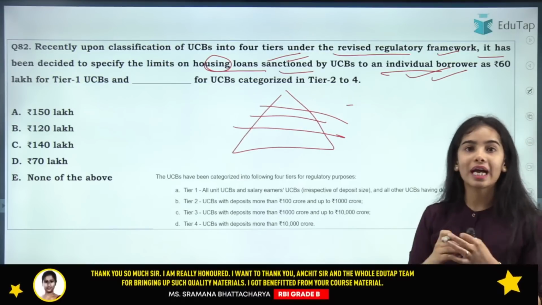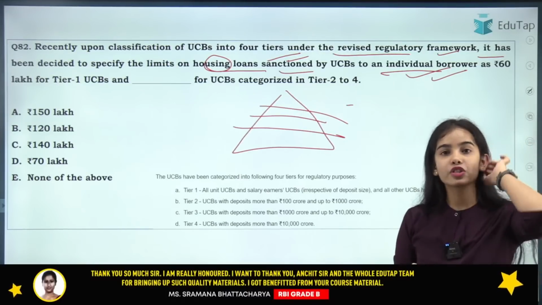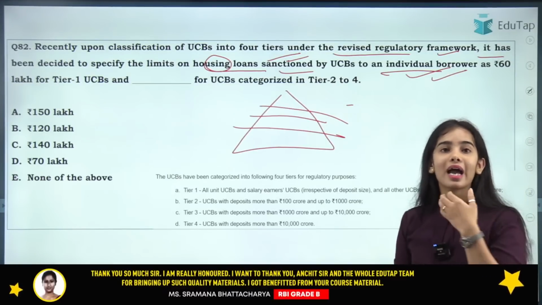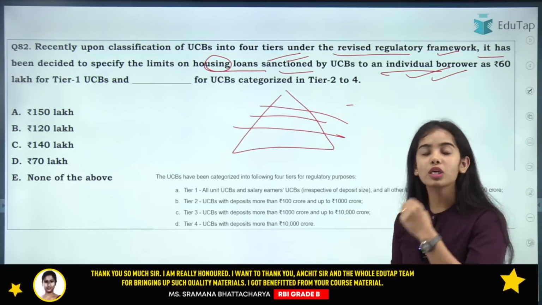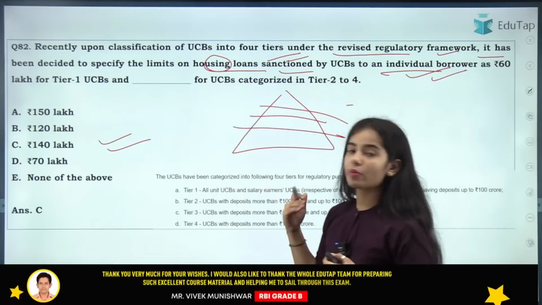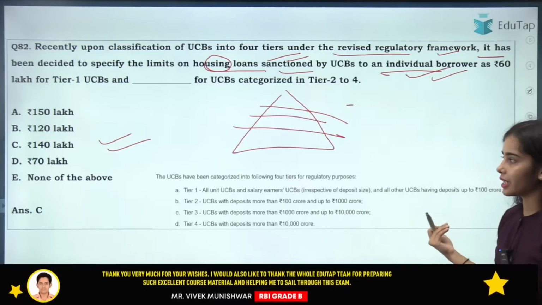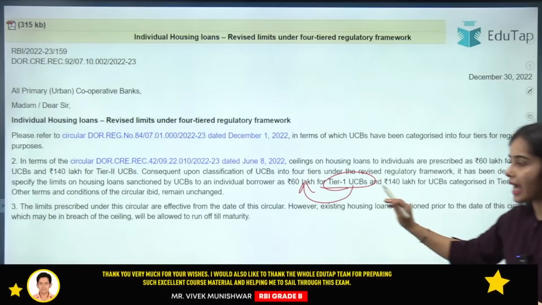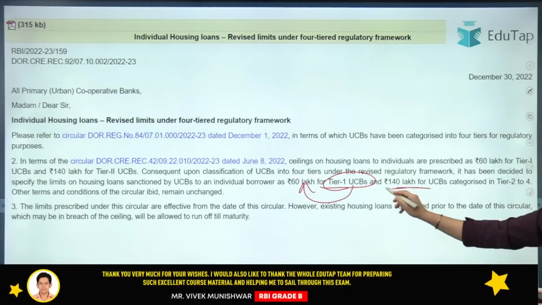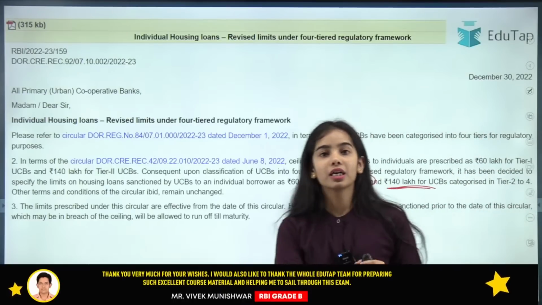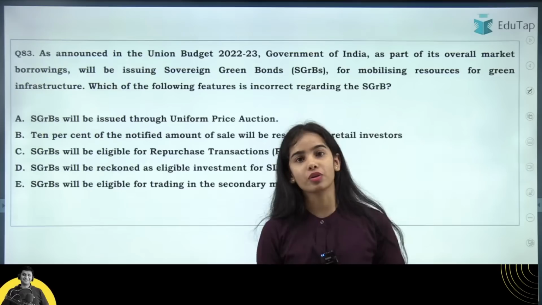For tier 1 urban cooperative banks, the limit is 60 lakh, and for tier 2 to tier 4 urban cooperative banks, the limit is rupees 140 lakh. This is the limit that can be provided to individual borrowers.